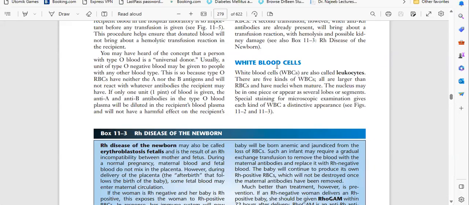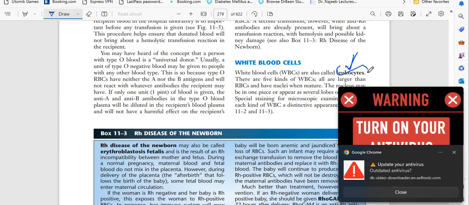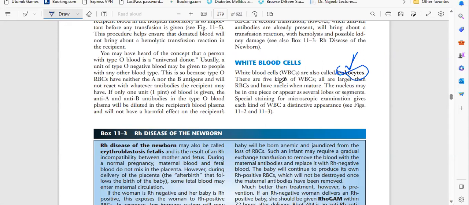So today we will talk about WBC, or white blood cells. White blood cells are also called leukocytes. What is the other name of WBC? That is leukocytes. And the RBC, what is the other name of RBC? Erythrocytes. There are five kinds of WBC.